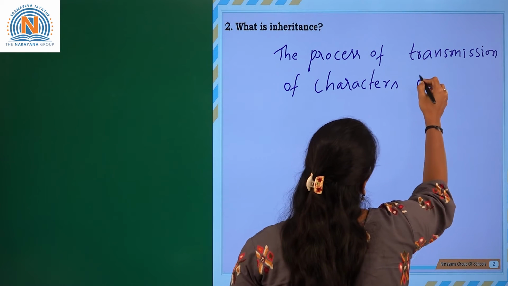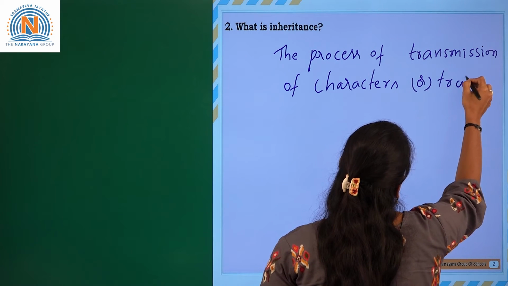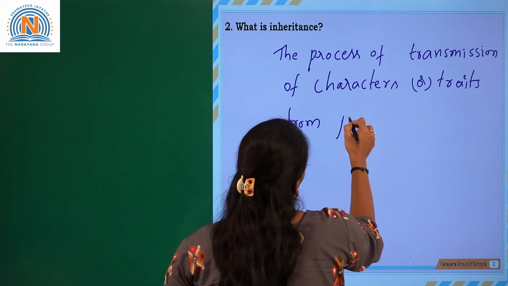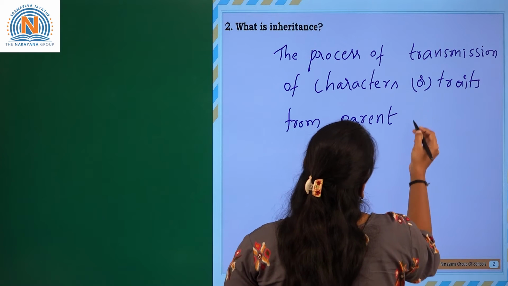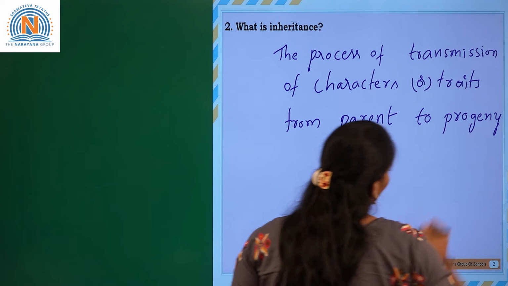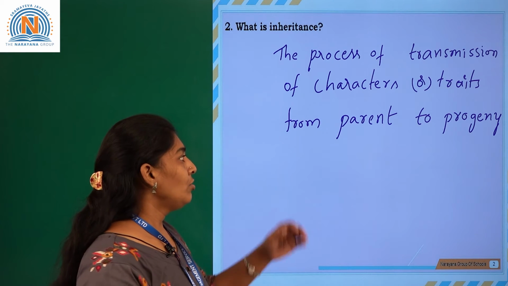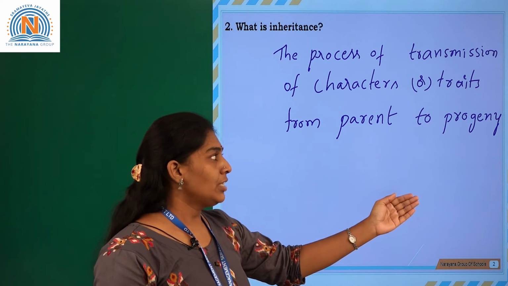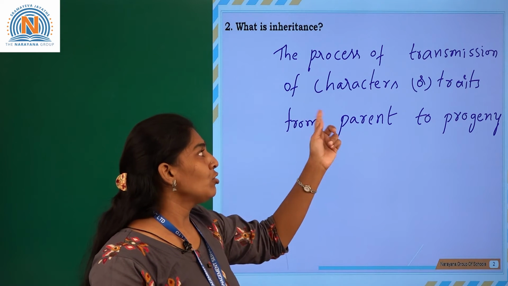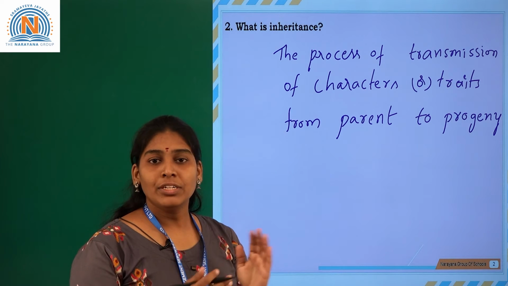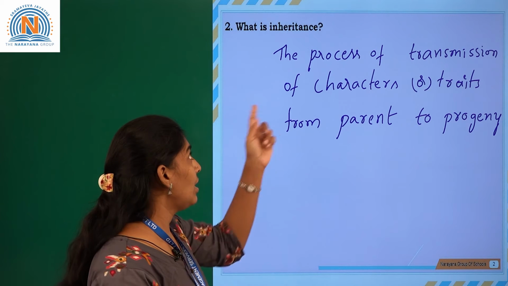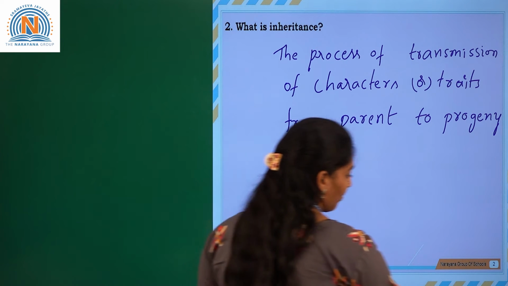Characters or traits from parent to progeny. Progeny is the next generation. So from the parental generation to next generation. The process of transmission of characters or traits from one generation to other generation, means parental generation to offspring, is called as inheritance. Let us go for the next question.